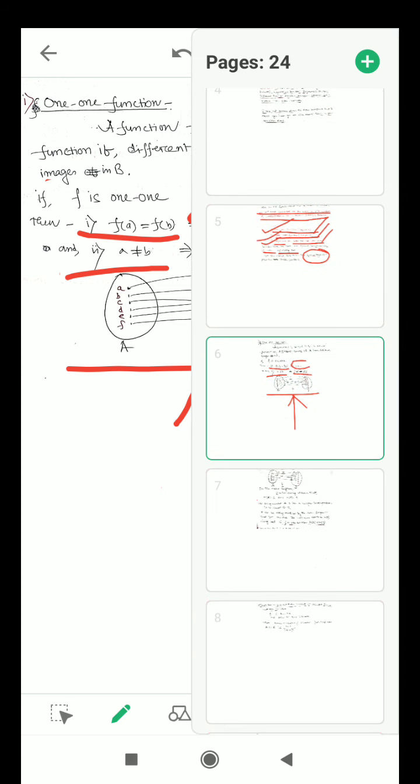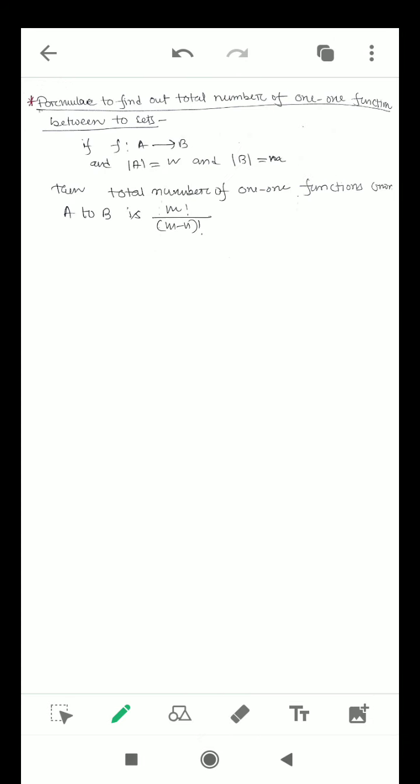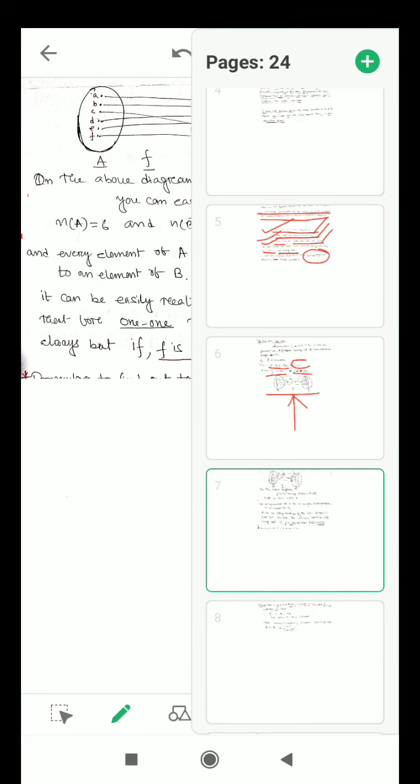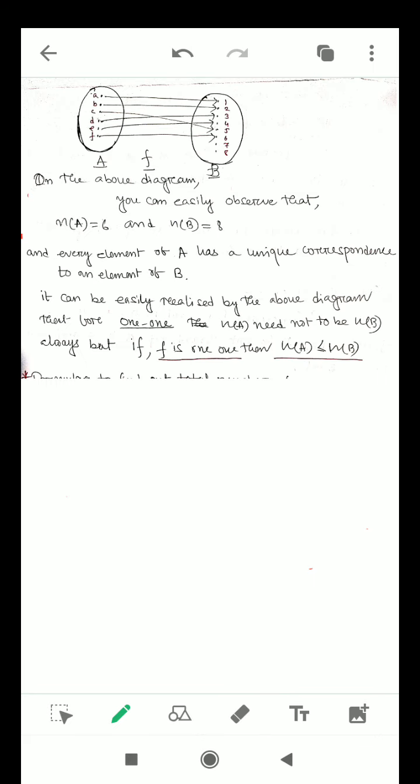Now, here on the above diagram you can easily observe that the cardinality of A is 6 and the cardinality of B is 8. These two sets contain different numbers of elements.